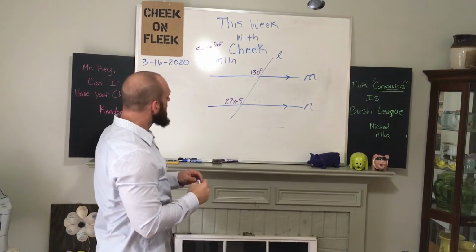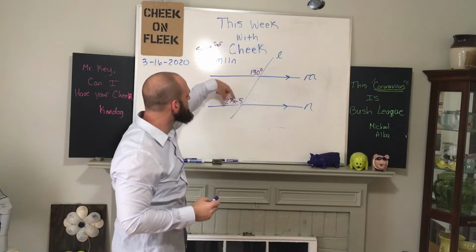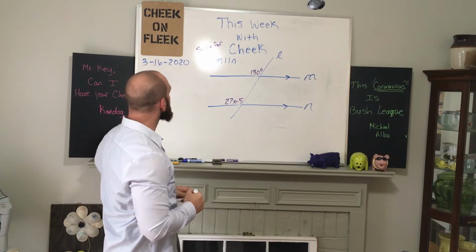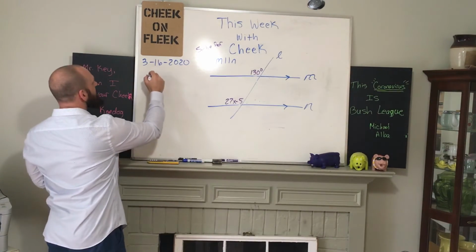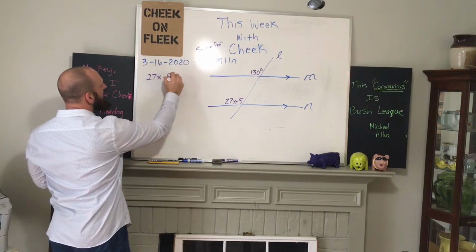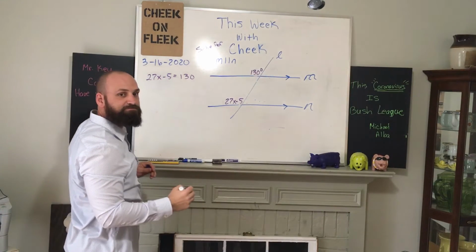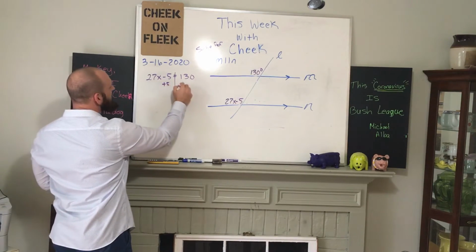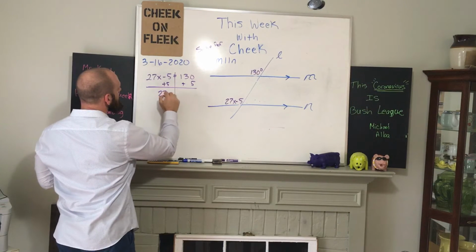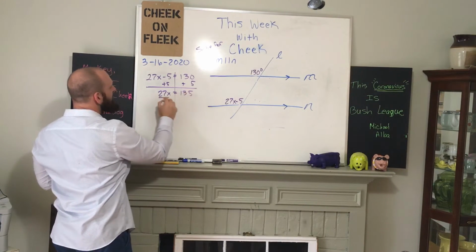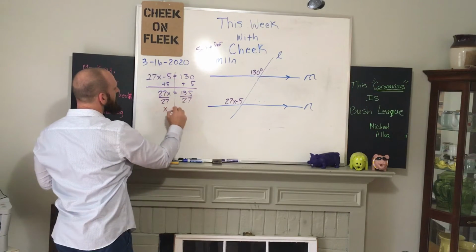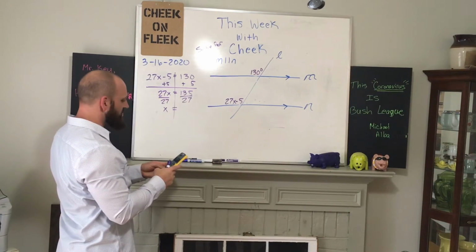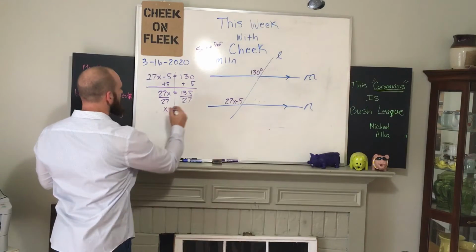Solve for x. Now, because these two angle measures are corresponding, that means they are congruent. And so we can set them equal to one another. So I'm going to go over here and I'm going to say 27x minus 5 equals 130. If you'll notice, that's a little two-step equation. Just add 5 to both sides. And then divide by 27. I'm going to use my calculator. I've got 135 divided by 27, and we get x equals 5.